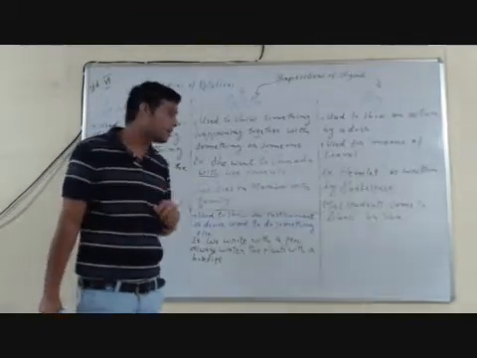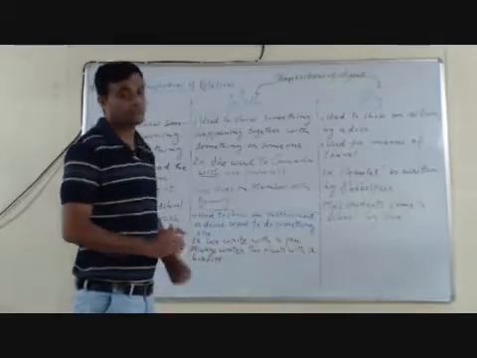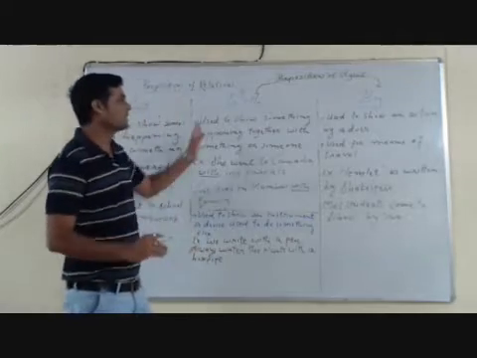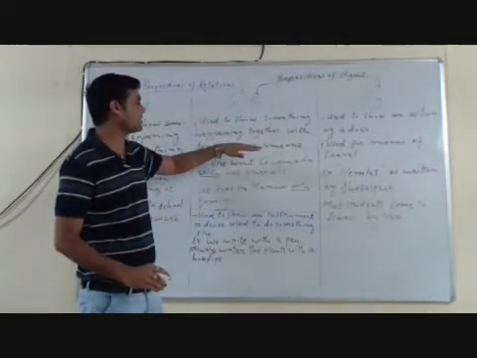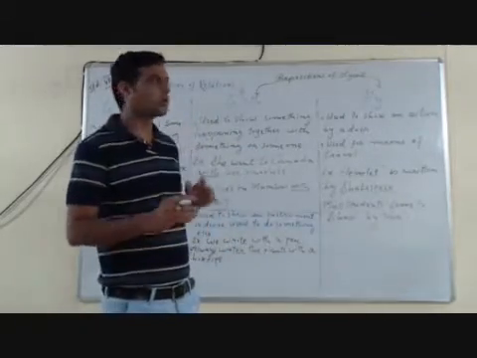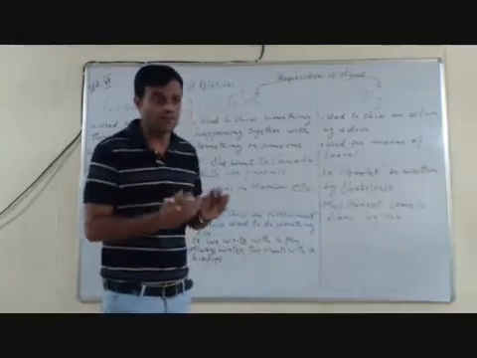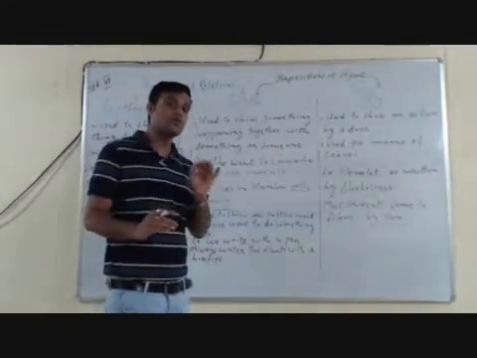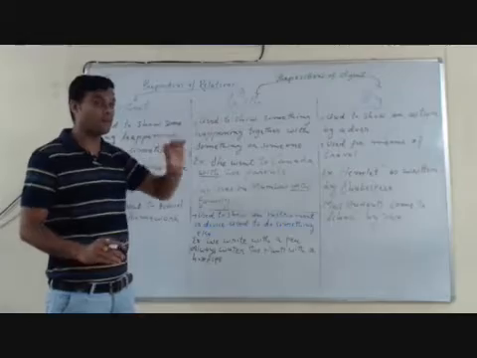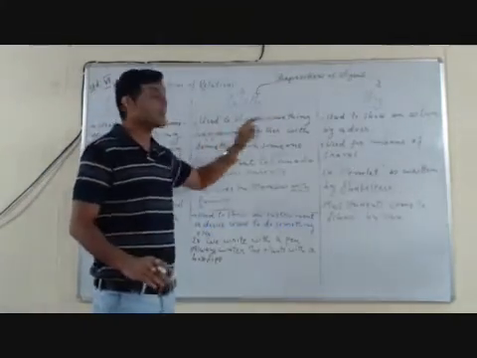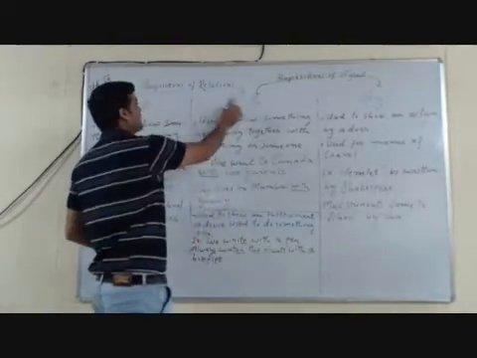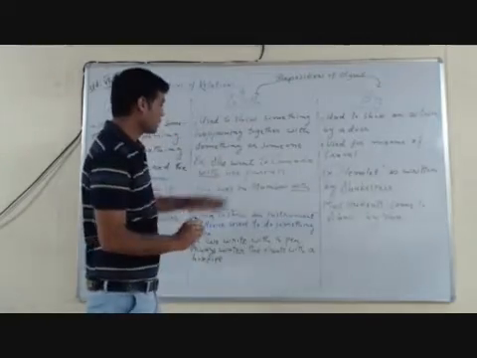See another example. She lives in Mumbai with family. Here also see the use of with. It also gives us the meaning that it shows something happening together with something or someone. So when we use with to show something happening together with someone or something, that time the use of with is as a preposition of relation. I repeat, when we use with to show something happening together with something or someone, with is a preposition of relation.